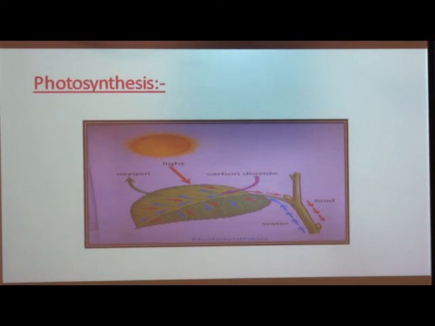But other living things like animals and birds do not have chlorophyll, and due to that they eat plants or other animals for food. That means animals, like human beings, depend on plants for food.